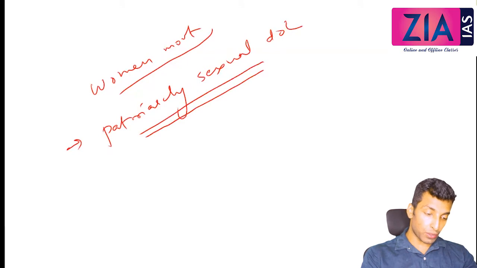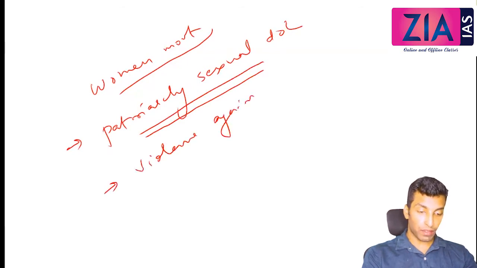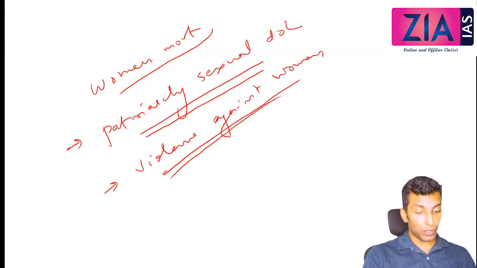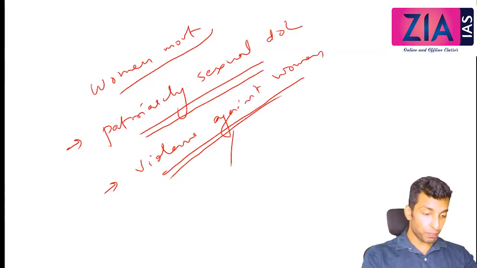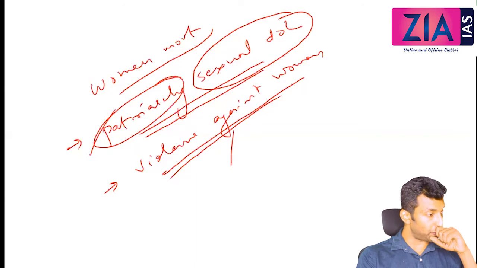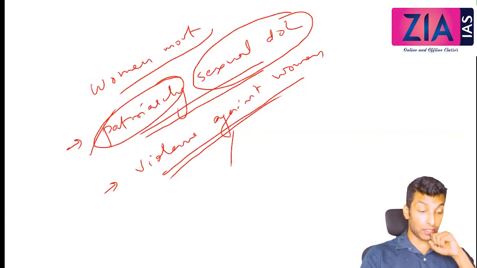Apart from that, we are also going to cover violence against women. Okay, so this too we will cover, and as a solution to this we will be talking about women movement. Patriarchy, we will try to understand what is patriarchy and what do you mean by sexual division of labor, why a particular sex is doing different kind of occupation, why that kind of difference is there.